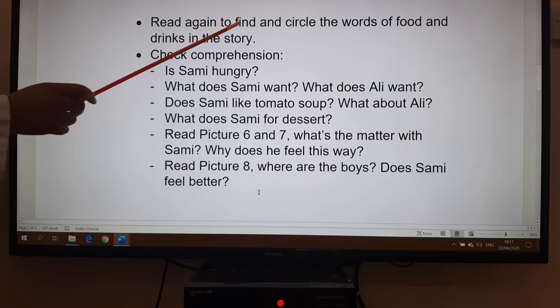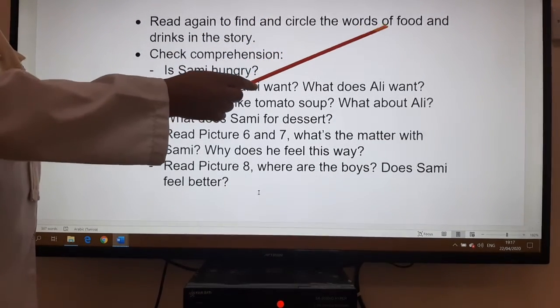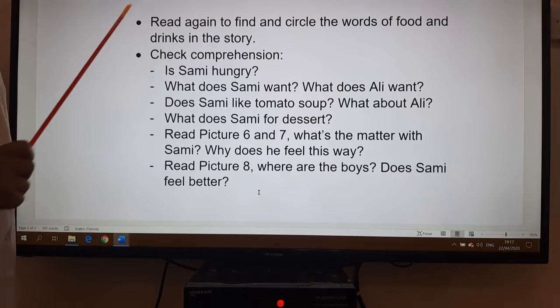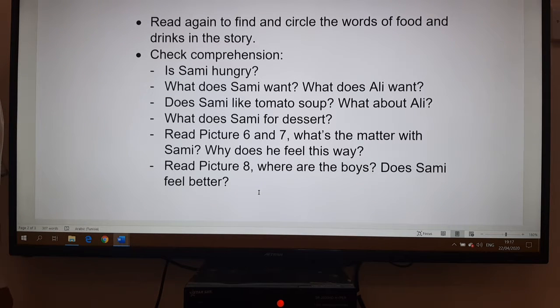Then you read again to find and circle the words of food and drinks in the story. So all the words that are related to food and drinks, you have to find them in the story and you circle them. Then we move to comprehension.